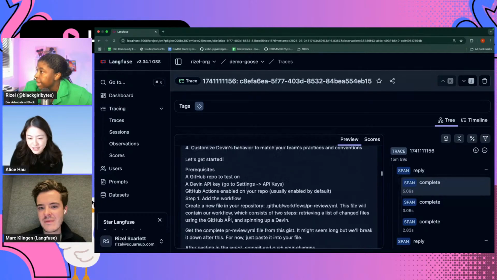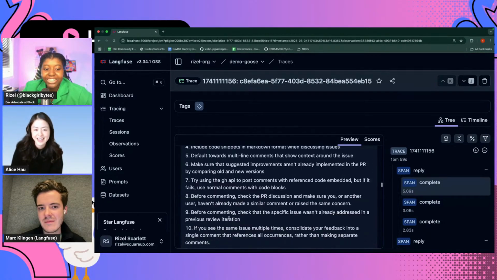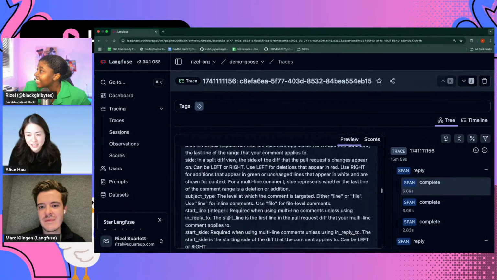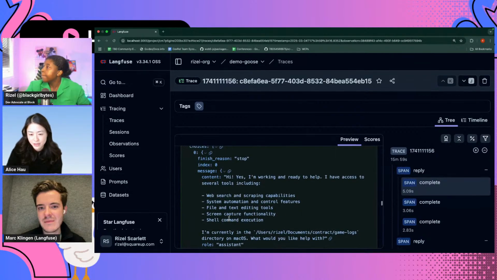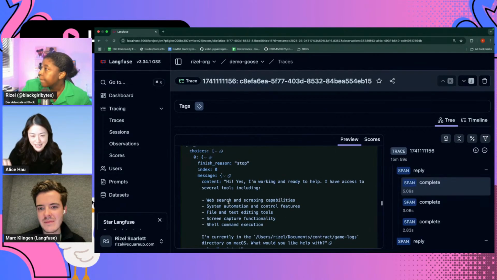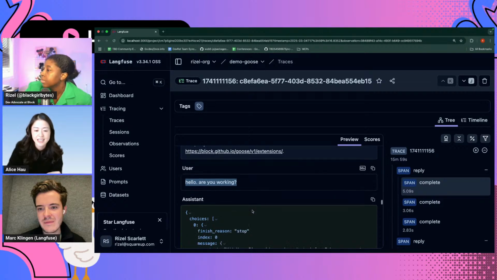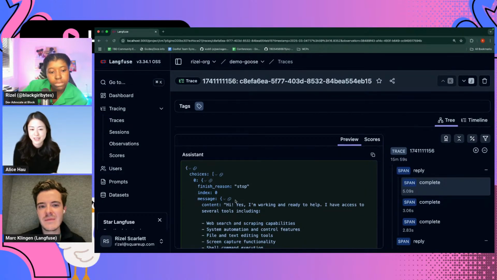And I think if you keep scrolling down, I think you must have Goose hints. It's also loading your Goose hints, and that gets added to the system prompt. And then right there, if you scroll up a tiny little bit, that's the user message: hello, are you working? And right underneath that is what Goose responds. What's nice about this is that in the Goose window, you don't see what the system prompt is.